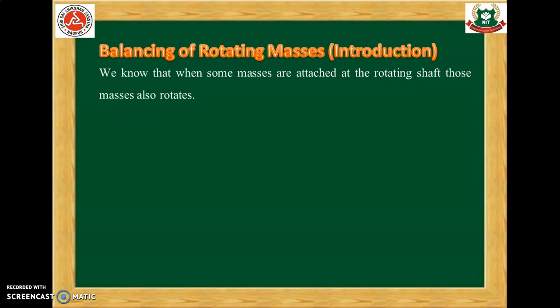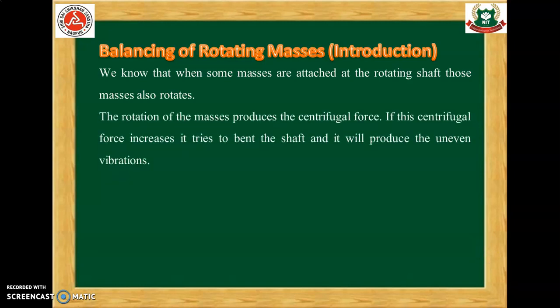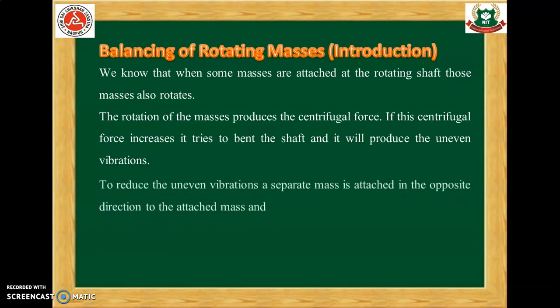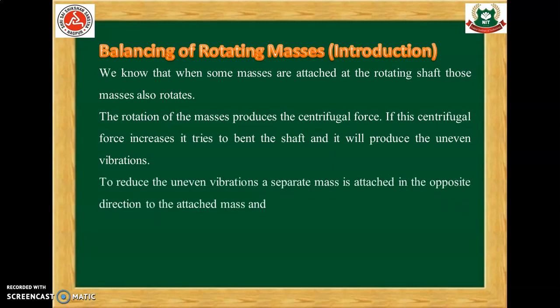We know that when some masses are attached to the rotating shaft, those masses also rotate. The rotation of the masses produces the centrifugal force. If the centrifugal force increases, it tries to bend the shaft and it will produce the uneven vibrations. To reduce the uneven vibrations, a separate mass is attached in the opposite direction of the disturbing mass, and this method is called balancing of rotating masses.